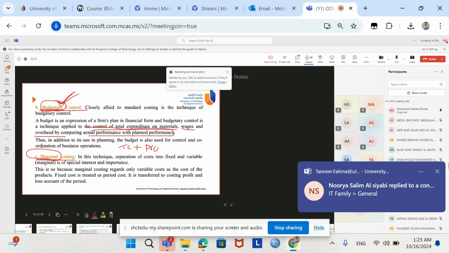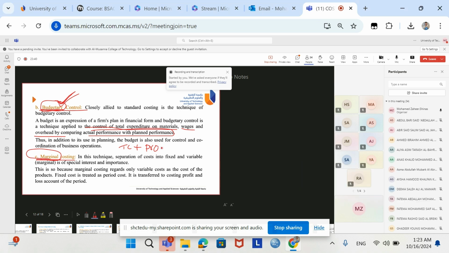We have added some profit and fixed our selling price, right? In the previous cost sheet problems we did, total cost means we have taken all direct expenses, direct and indirect expenses, everything together. Whereas in marginal costing, this total cost will not be taken directly.